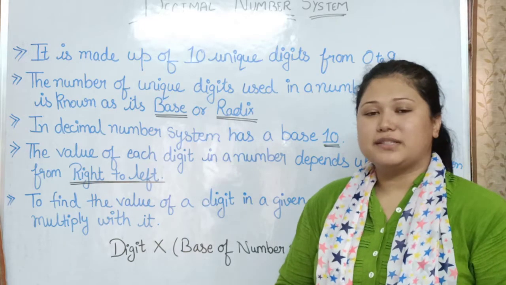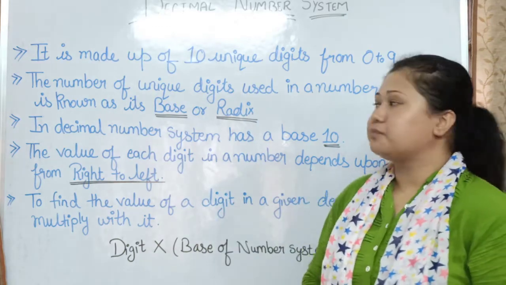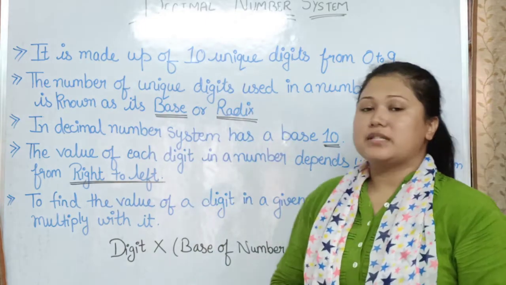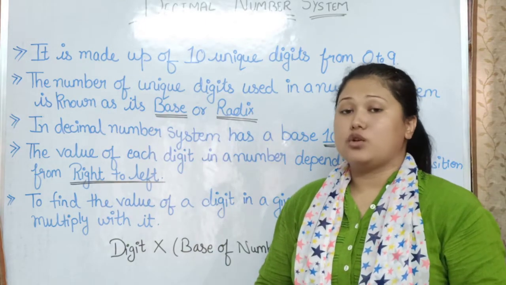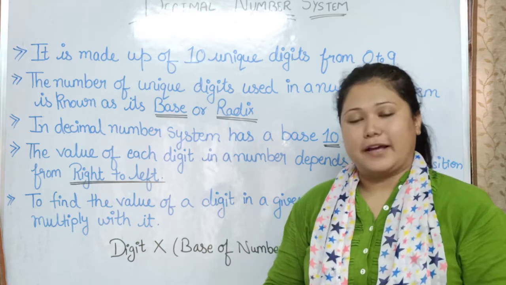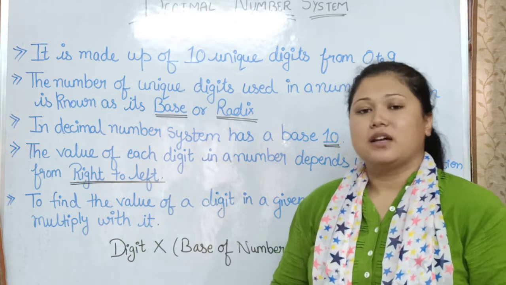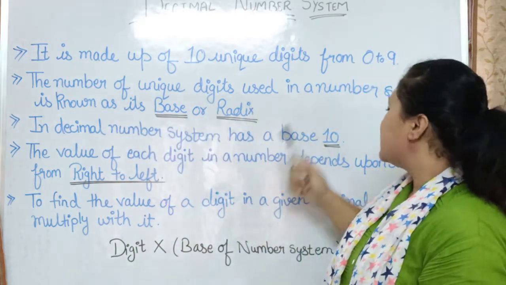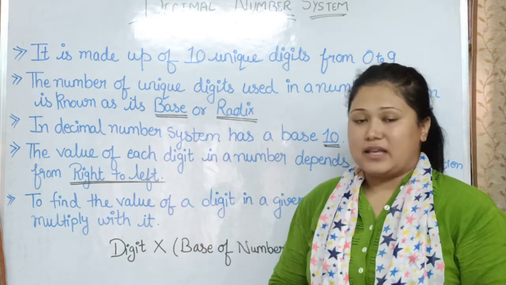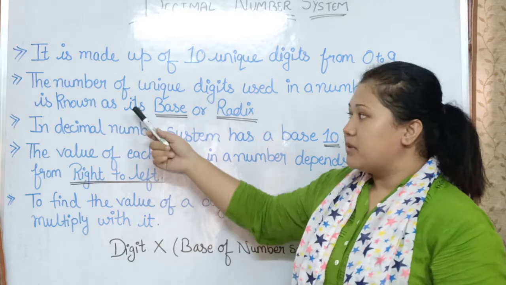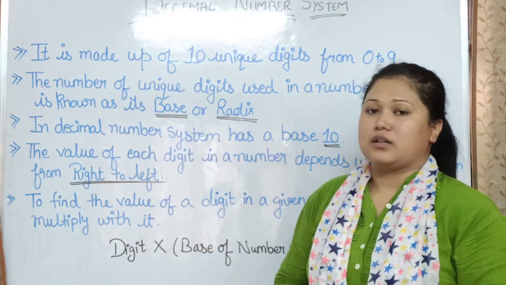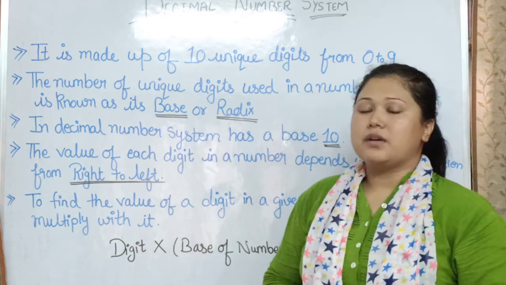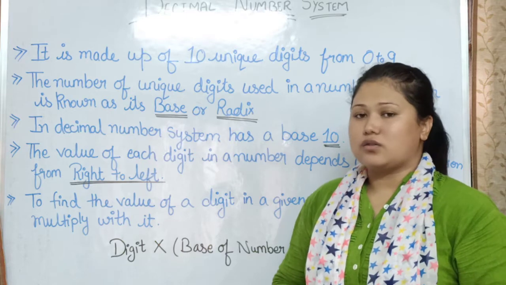Now the first number system is the decimal number system. It is made up of 10 unique digits from 0 to 9. It includes 0, 1, 2, 3, 4, 5, 6, 7, 8 and 9. The number of unique digits used in a number system is known as base or radix. When we represent any number in a decimal number system, it has a base, and that base is also known as radix.